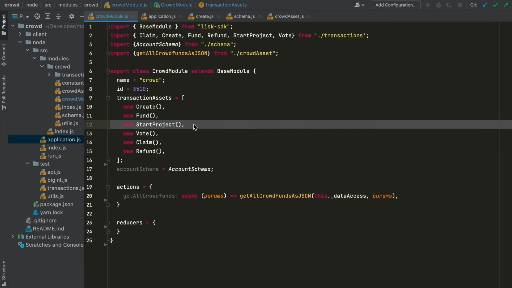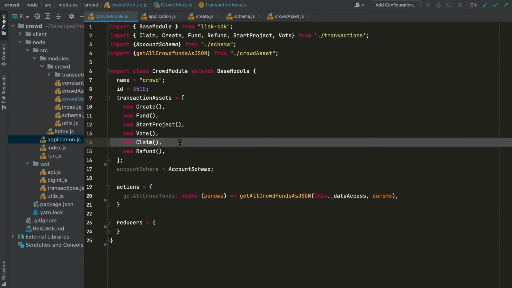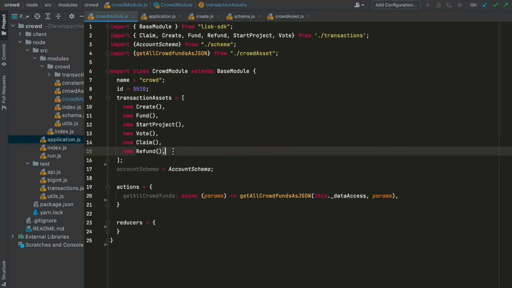The owner has to start the project when the crowdfund has been filled with enough money. Then a vote transaction, a claim transaction, so every month you can claim your funds,